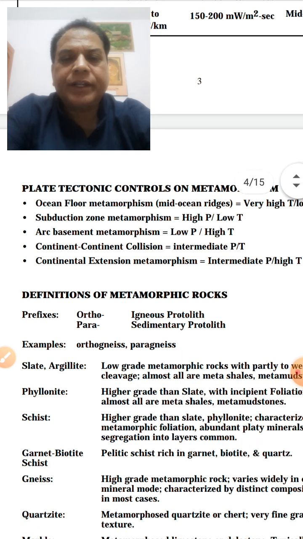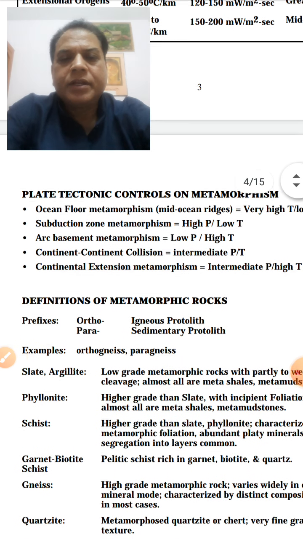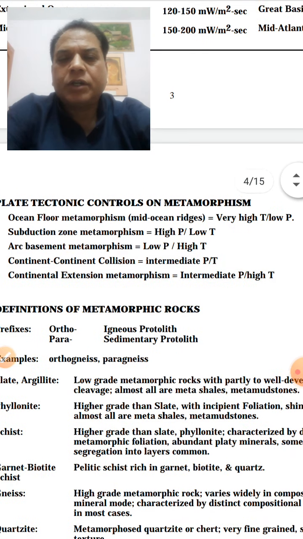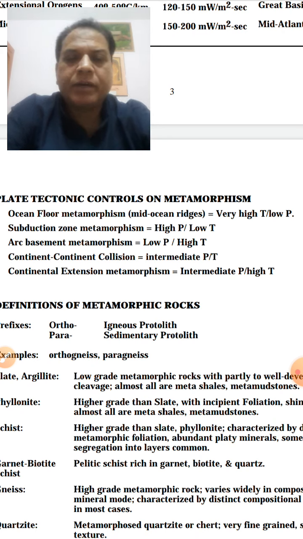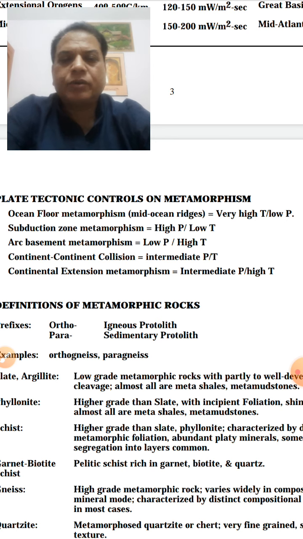Now, plate tectonic control on metamorphism, depending upon what plate motion is there. For example, ocean floor metamorphism occurs at mid-oceanic ridges, where the plates are moving apart, with very high heat flow, very high temperature and low pressure, in general. All these mid-oceanic ridges are sites of ocean floor metamorphism, where new crust is formed.